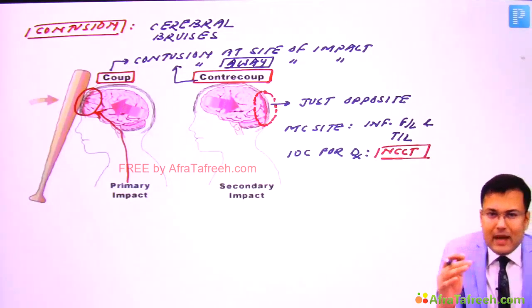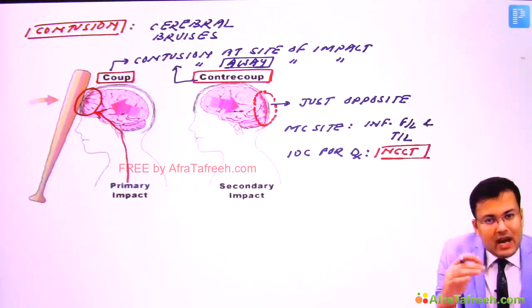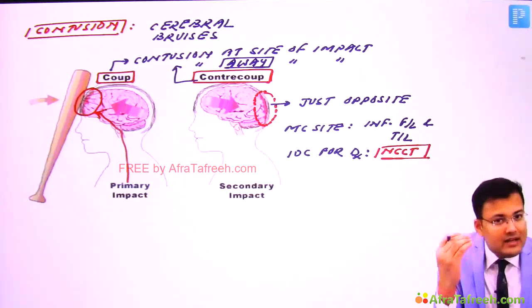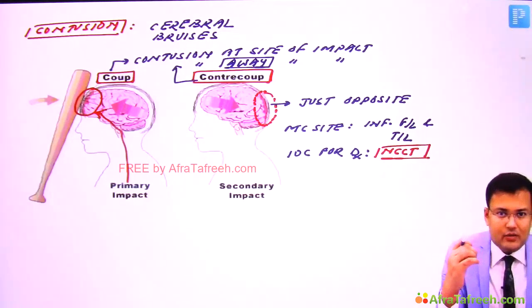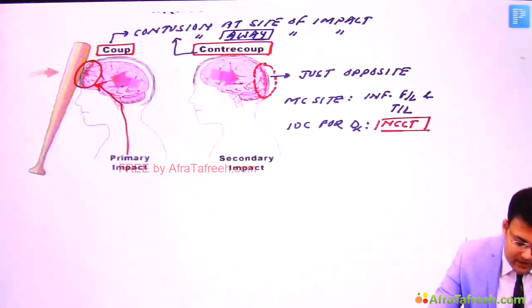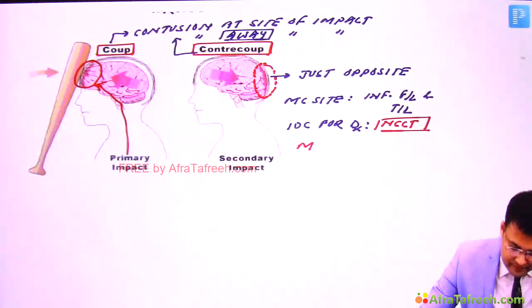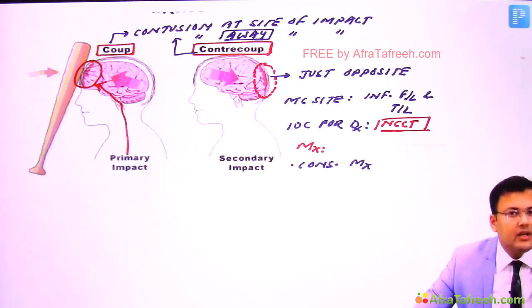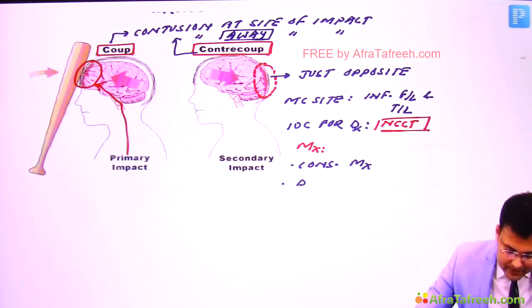Majority of patients are managed conservatively. But certain patients, after some time, are going to develop mass effect. And if the patient is going to develop mass effect, delayed surgical intervention is required, right? So generally conservative management is sufficient. In the majority of patients, conservative management; sometimes, only sometimes, delayed surgical intervention.